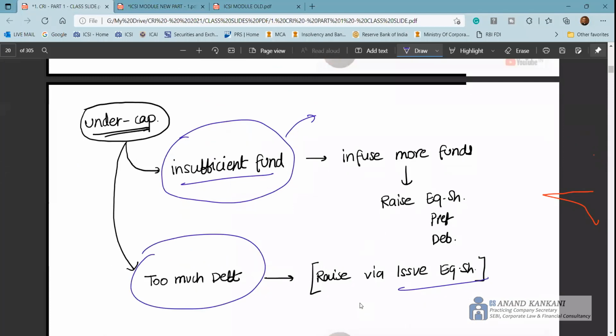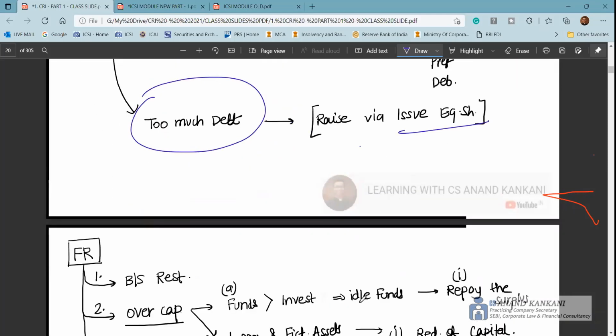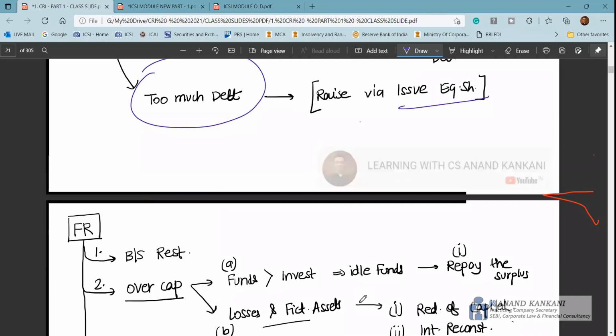Here the funds are less and the investment opportunities are more, and you're not able to meet the demand, or you're not able to cater to the business. You're not able to invest in profitable ventures because the funds are not available. Therefore, we say the company is undercapitalized and it is underperforming. The reason for underperforming is that it does not have sufficient funds. So both undercapitalization and overcapitalization are not good.